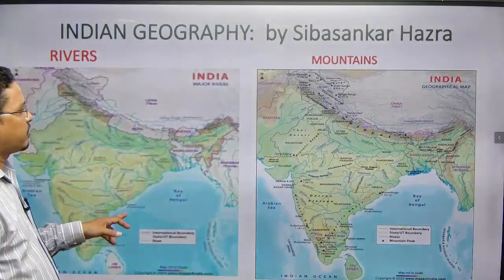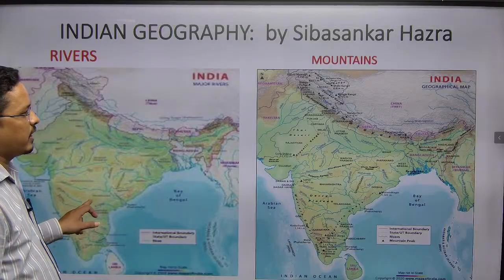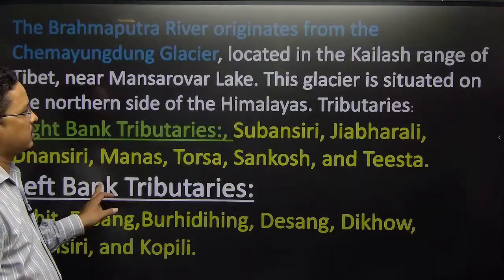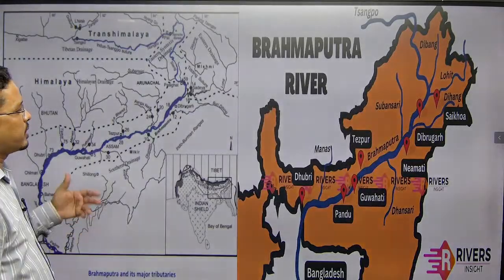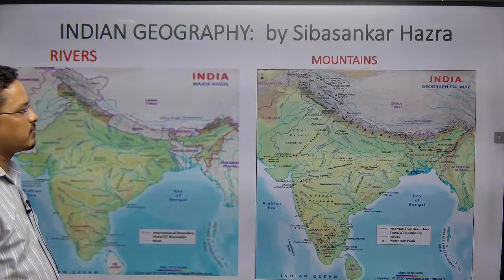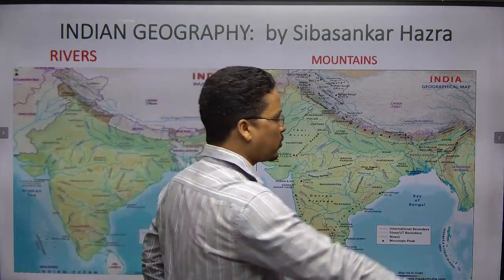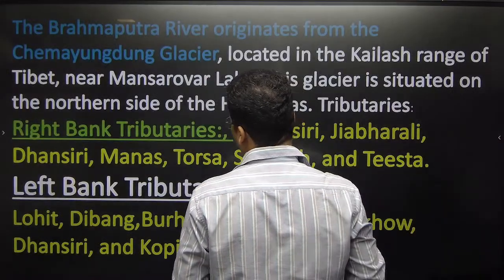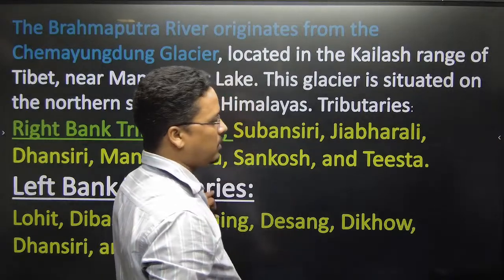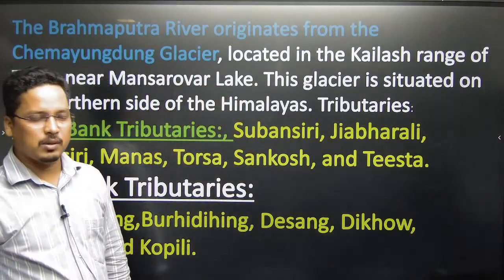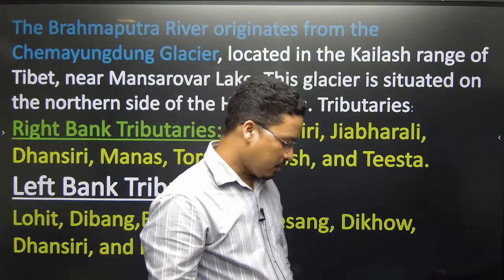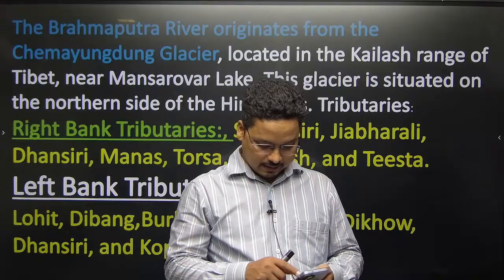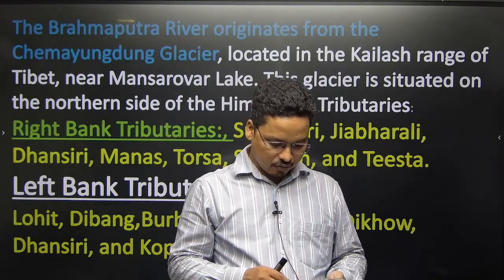Let's say this would be your Brahmaputra map. Though mountains are written here, I will not go into the mountain part. I will go into the river part, and the first and most important river I will go through is the Brahmaputra. I will start from the Brahmaputra, and then subsequently move to the rest.